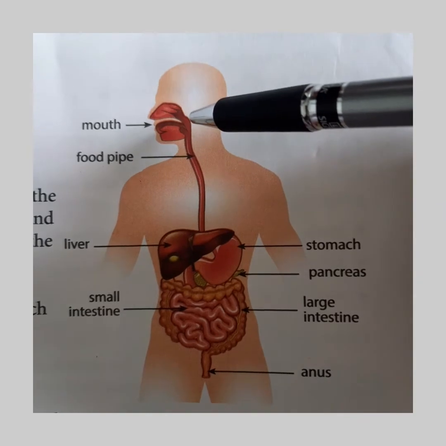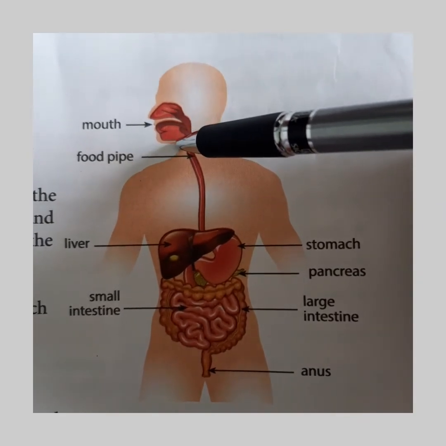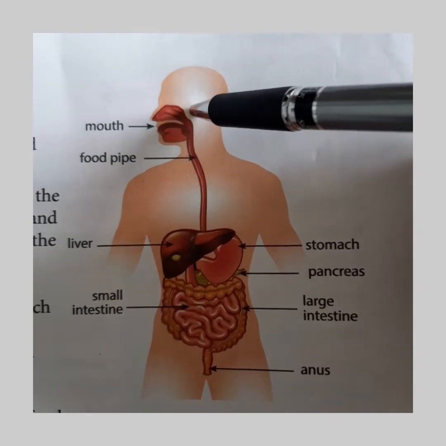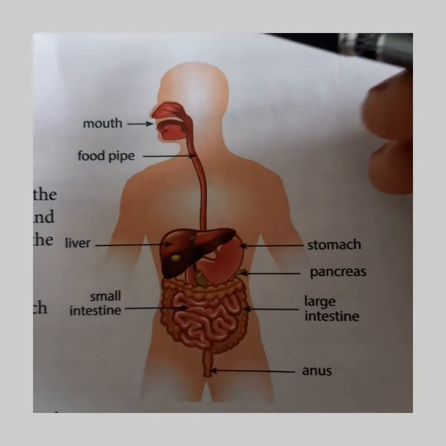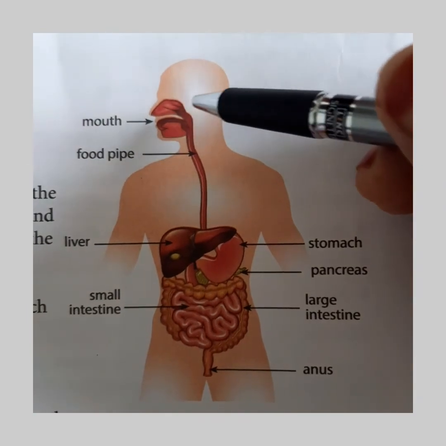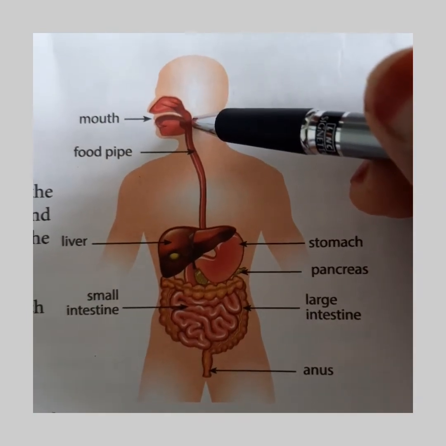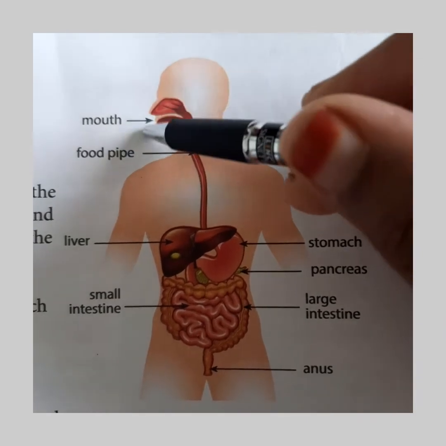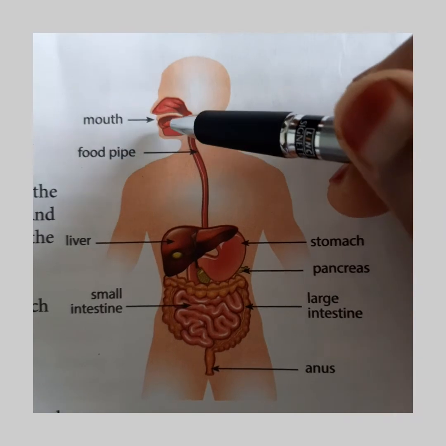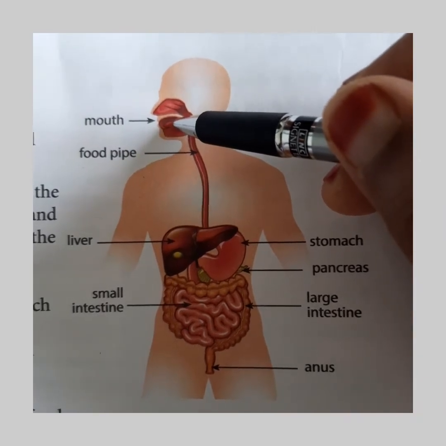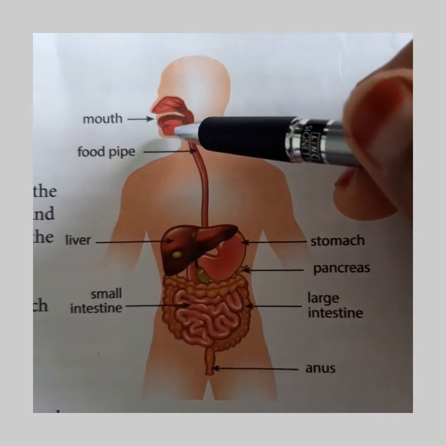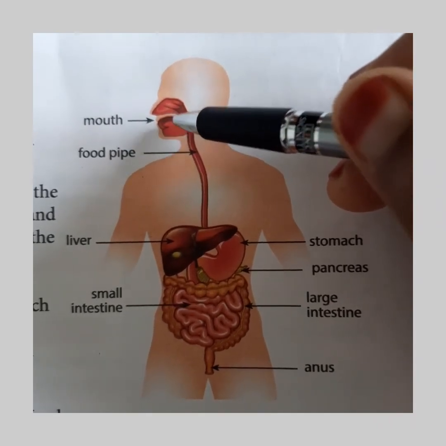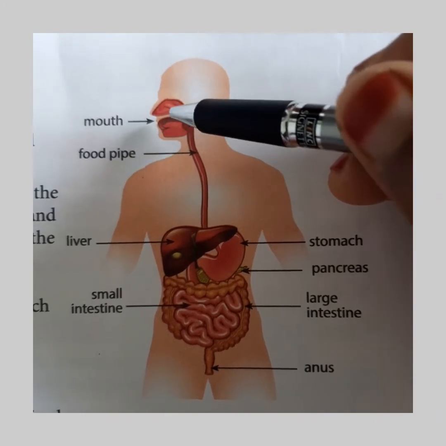So what is the function of saliva? It helps in the breakdown of carbohydrates. From the mouth we have chewed the food very well and mixed it with saliva. Then what happened? The carbohydrates have started breaking down from here itself.